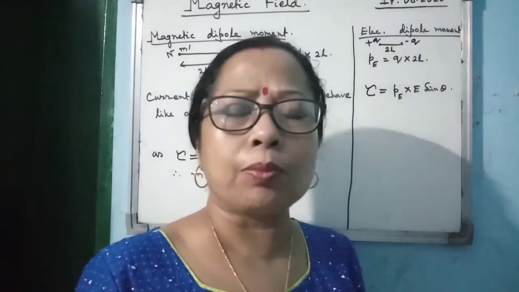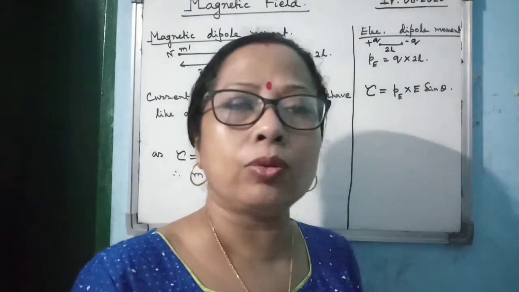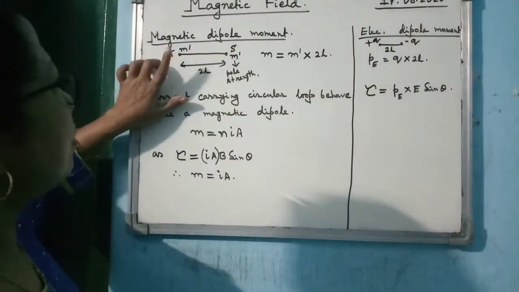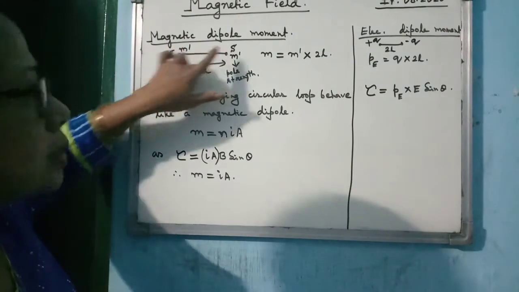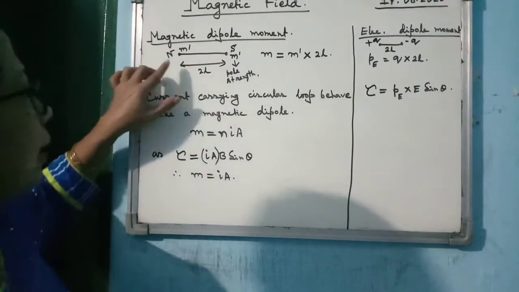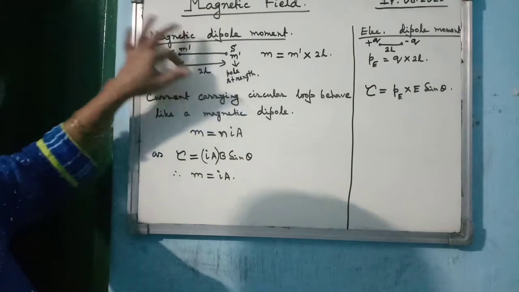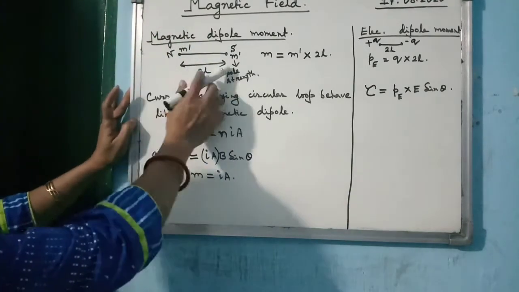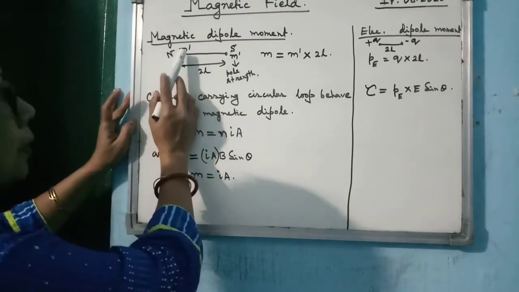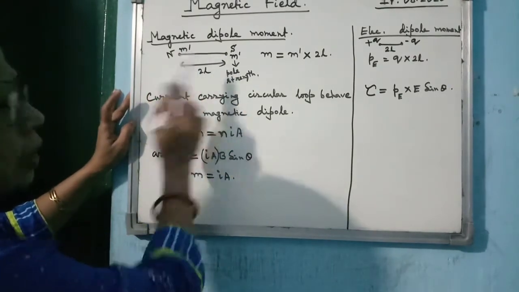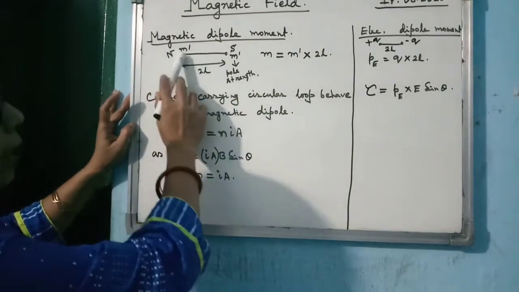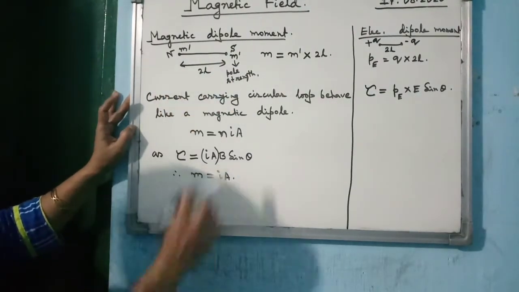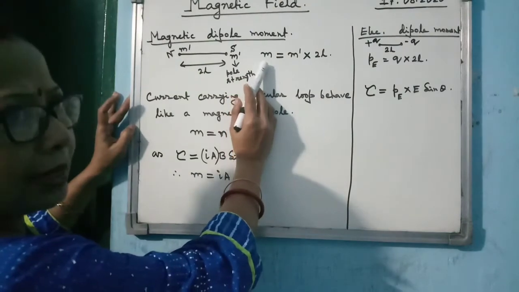You already know the molecular theory of magnetism from junior classes. The moment you take the north and south pole of a magnet, it forms a magnetic dipole because their pole strengths are equal. If you consider the pole strength of the magnetic dipole to be m', and they are separated by a distance 2l, then what will be the magnetic dipole moment?